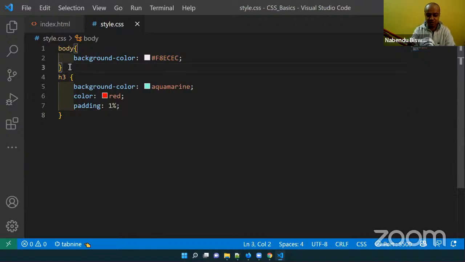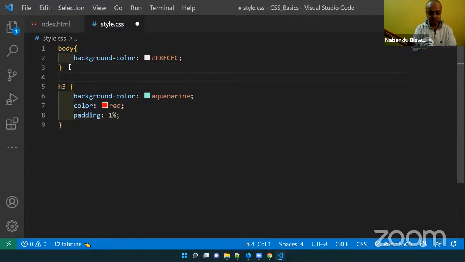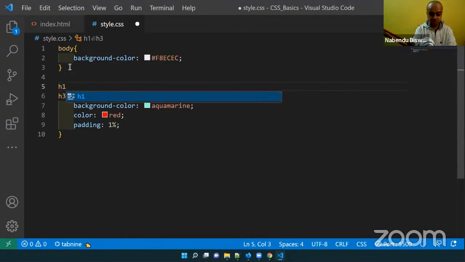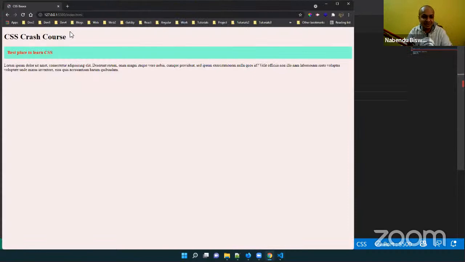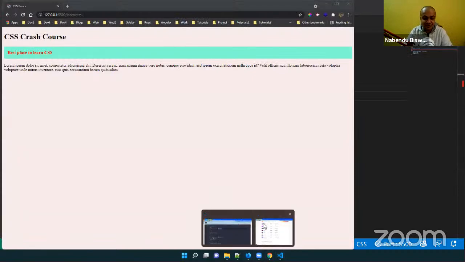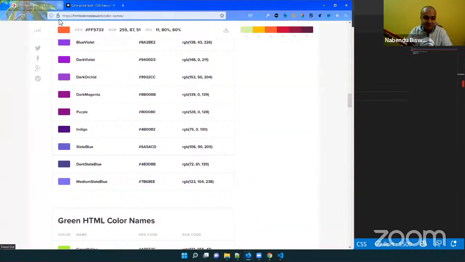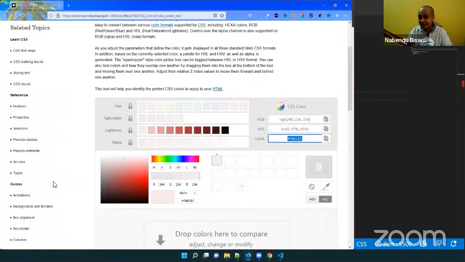So let me give H1 also. This I will give color as, okay, so this color we will take from the next system. So what is the next system we are going to learn? The next system which we are going to do is known as RGB. RGB stands for red, green, and blue. As I've told, what a human can see is red, green, and blue, and we directly give that value.